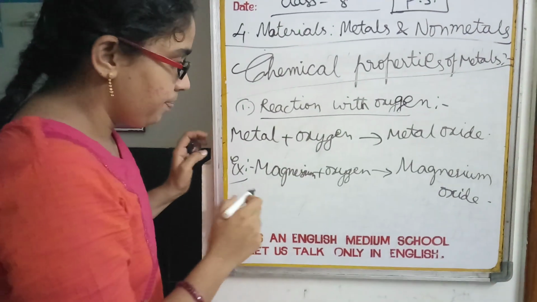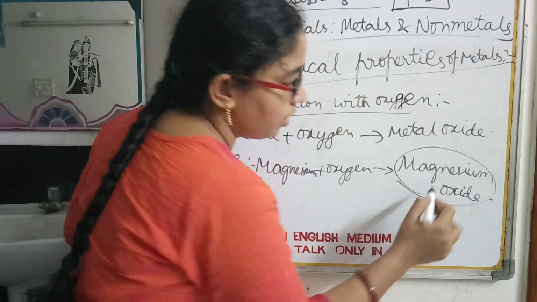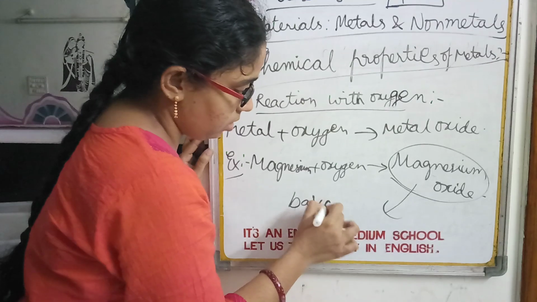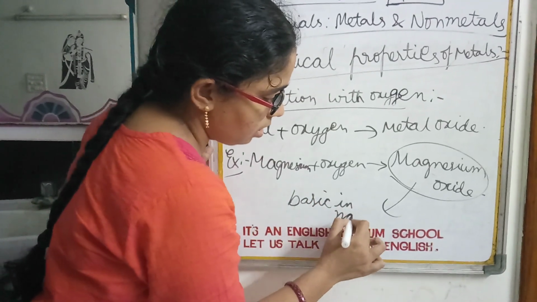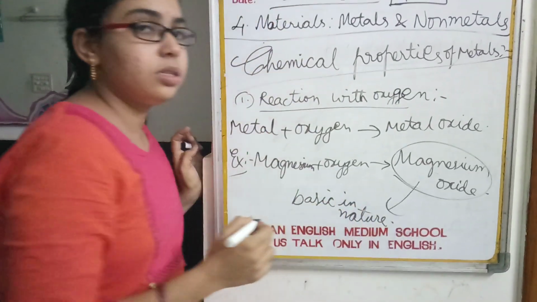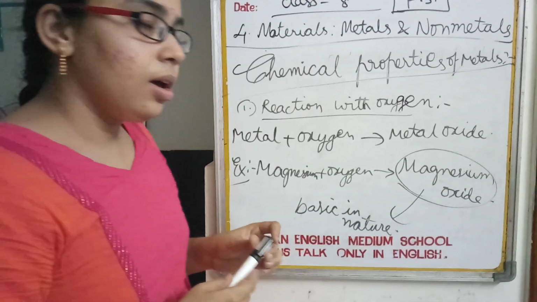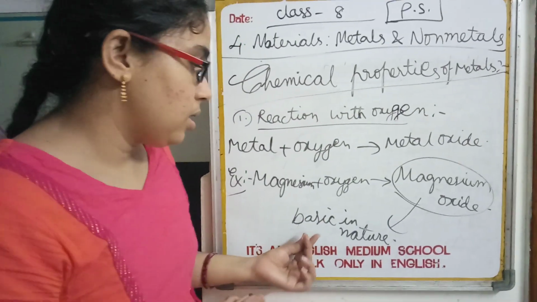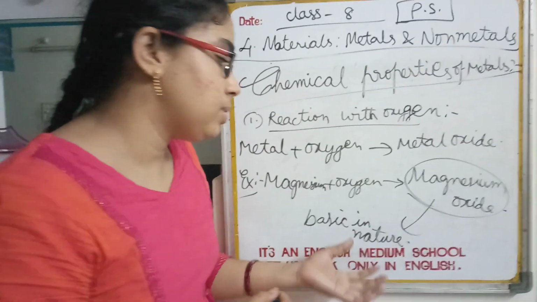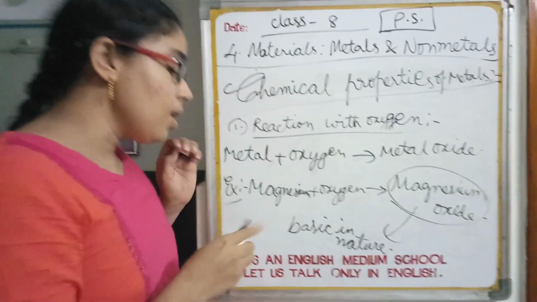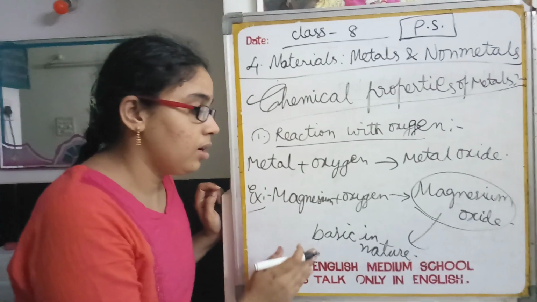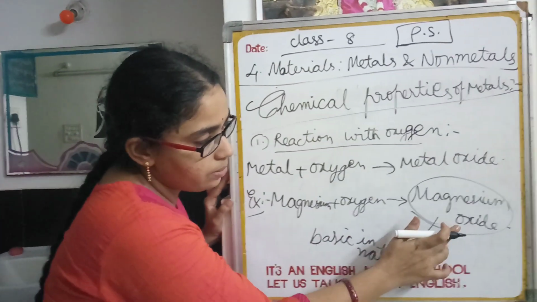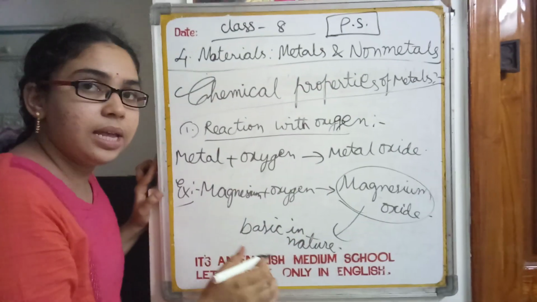Children, here you need to note one point, that is metal oxides are basic in nature. Already in the previous class, in the 7th class, you have learnt in the acids, bases and salts lesson. What is meant by a base? How can we identify a base? By testing it with red litmus paper, isn't it? So here I said these metal oxides are basic in nature.